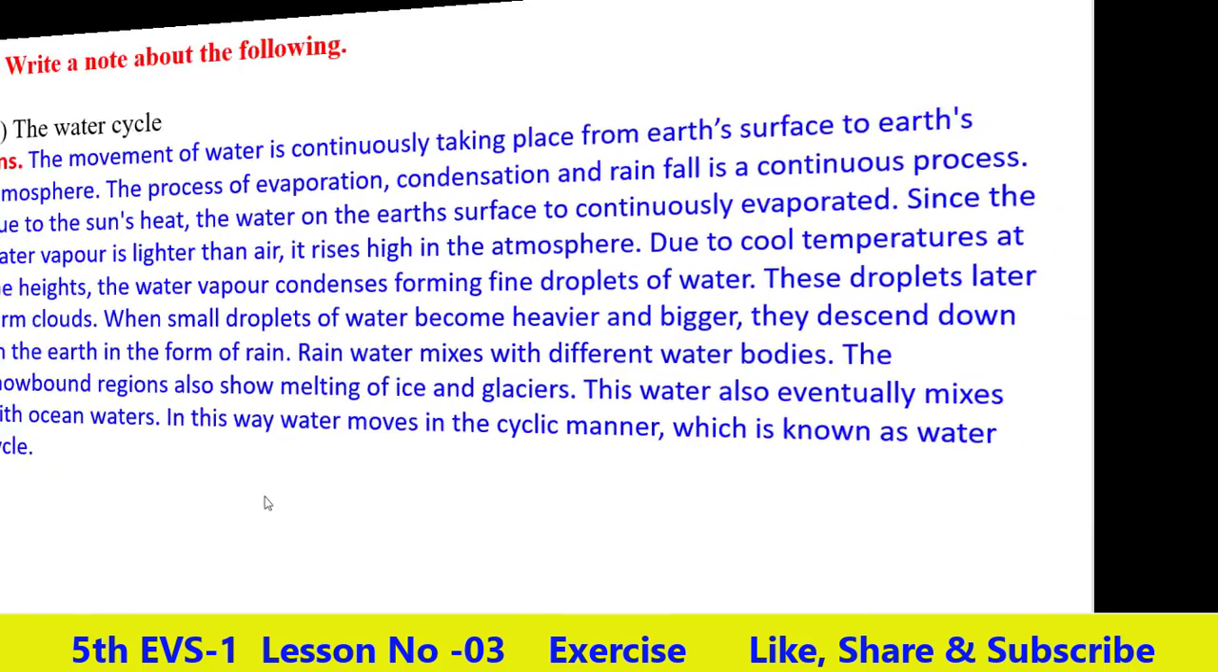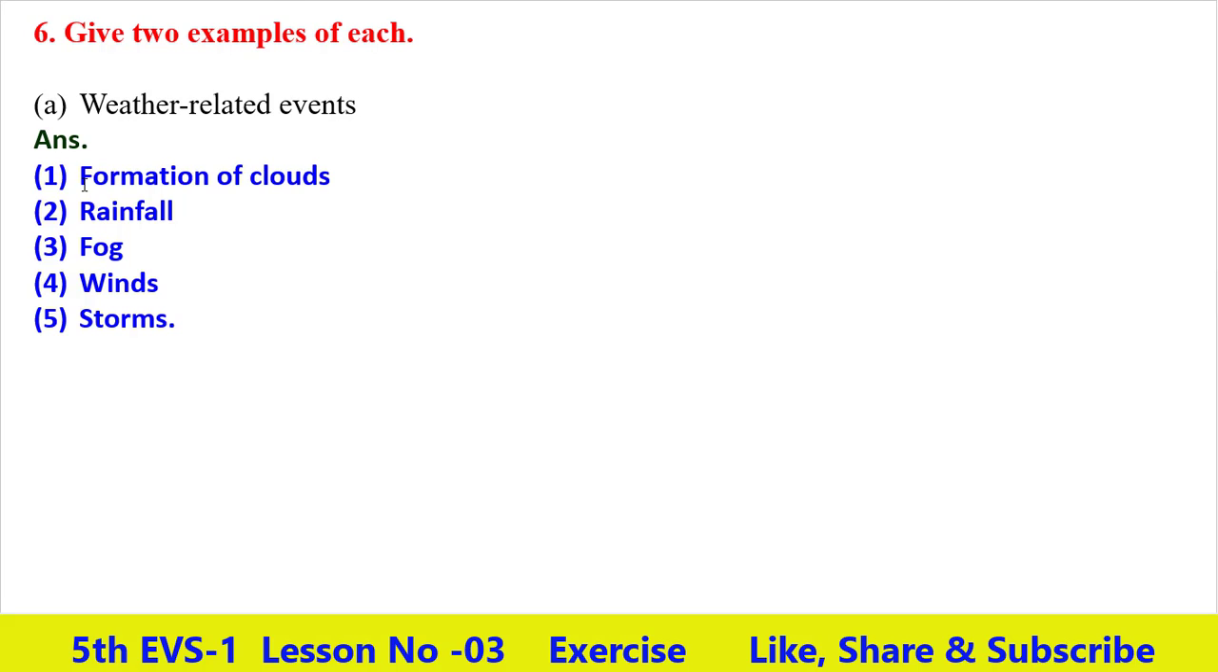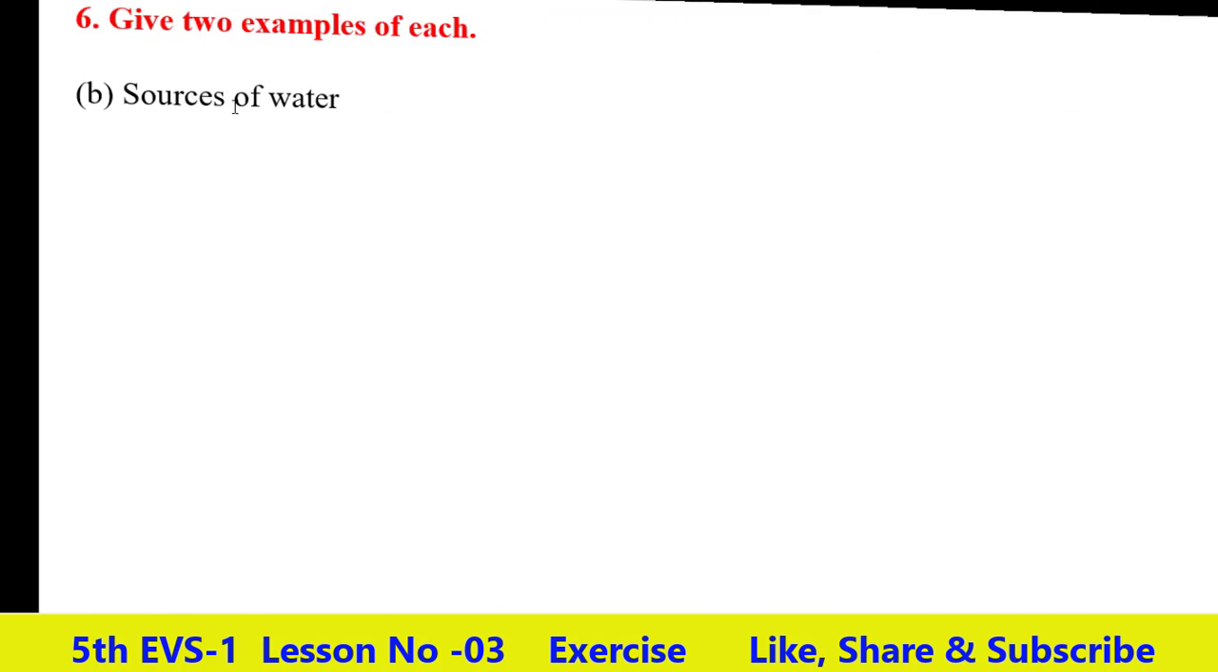Now next question. Sixth question. Give two examples of each. First, weather related events. The answer is first, formation of clouds. Second, rainfall. Third, fog. Fourth, winds. Fifth, storms.